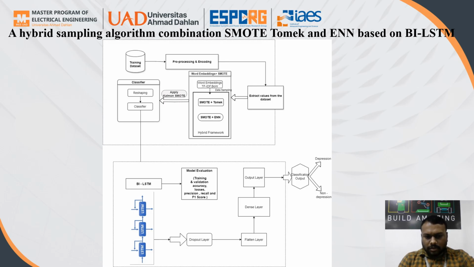It will be giving us our training dataset as well as testing dataset. After the training and testing, the model will be well trained. Finally, the output layer will give a classification of depression as well as non-depression data. The performance metrics to check whether the model is efficient use accuracy, loss, precision, and F1 score. We used 50 epochs with training and testing prediction, so we will get some results.